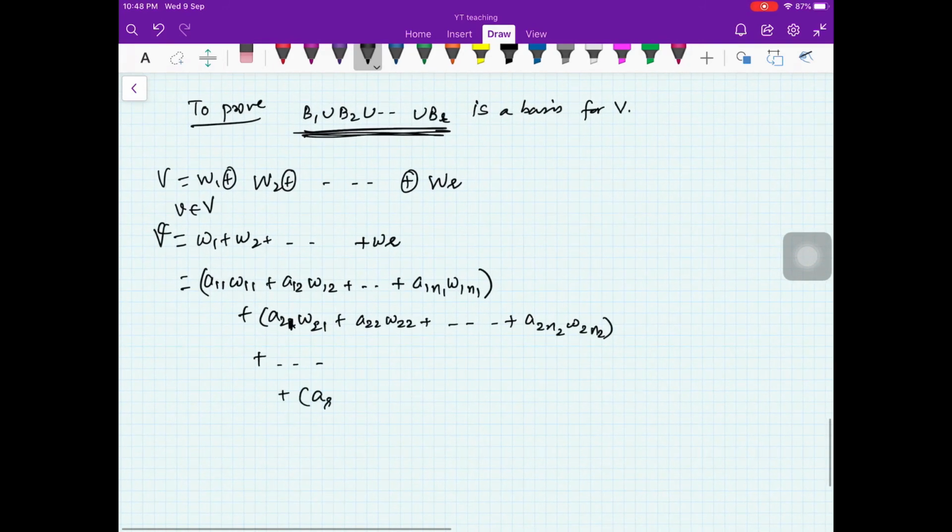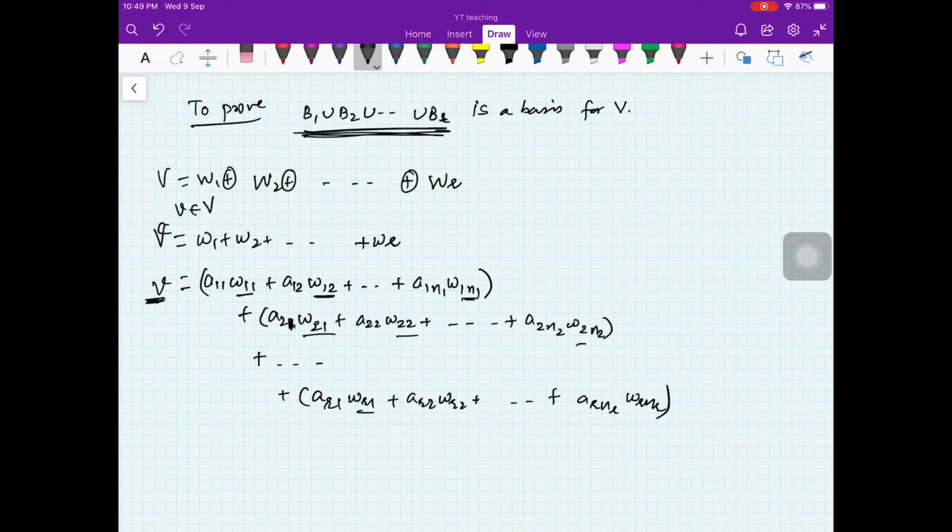At the last you will have AR1 WR1 plus AR2 WR2 plus so on ARNR WRNR. This is from the fact that V is the direct sum, and it means that every element of V is a linear combination of these elements, which are in B1 union B2 union BR. So it means that B1 union B2 union BR spans V.